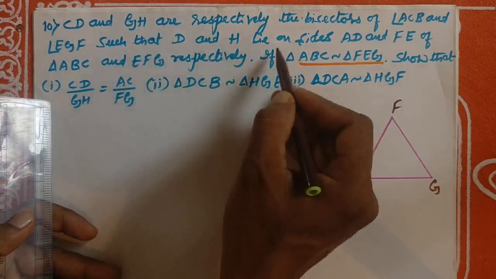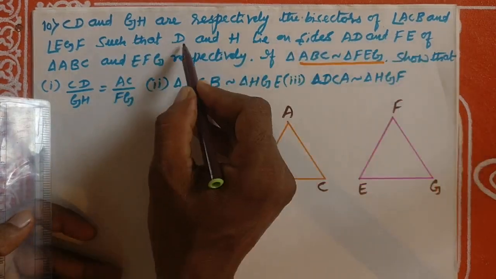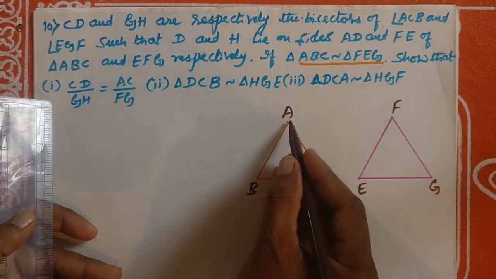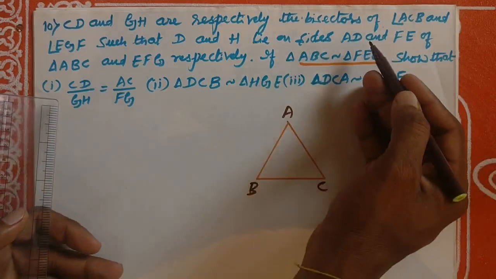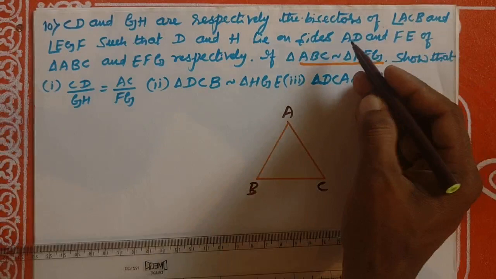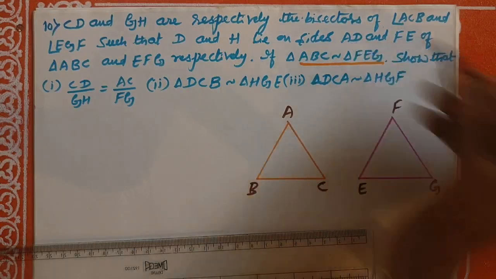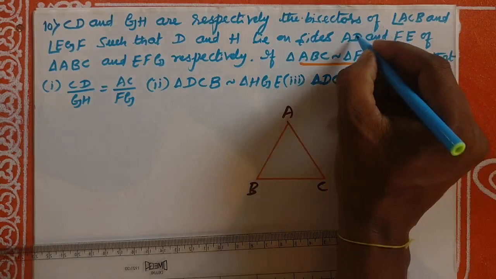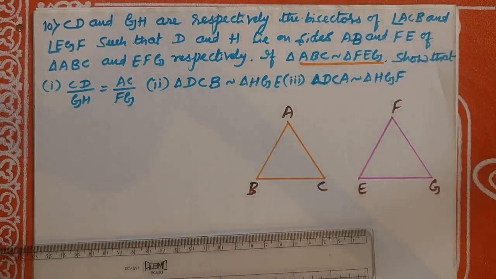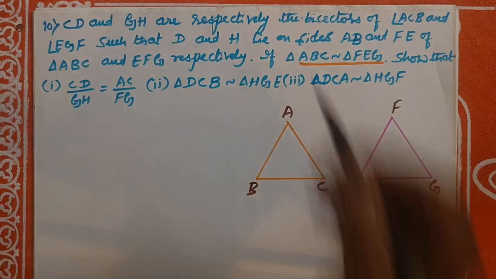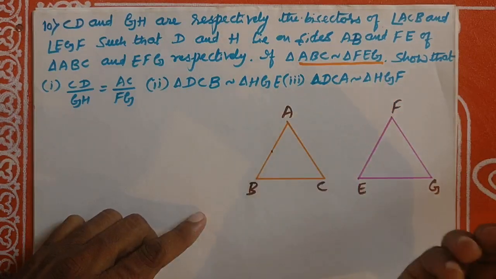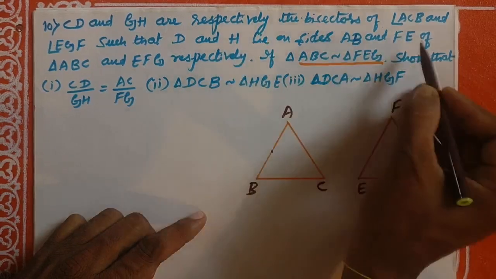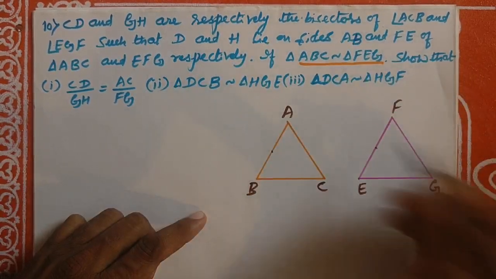D and H lie on sides AB and FE. D is on AD? No, that is AB. Sorry, this is AB. D is on AB, and H is on FE. Correct? Okay.